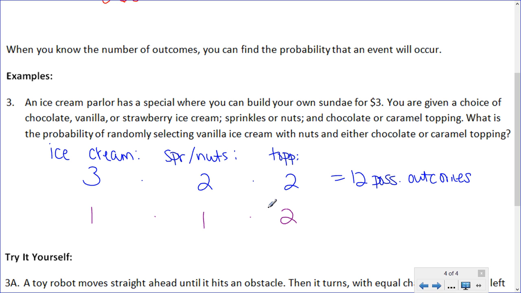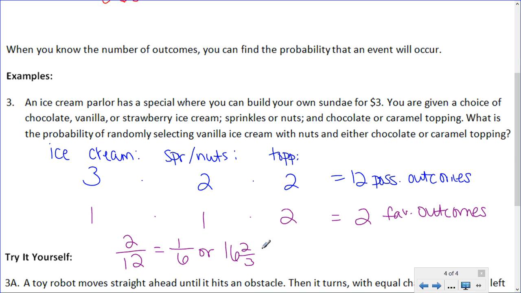So the number of favorable outcomes would be 1 times 1 times 2, which of course is 2. So 2 favorable outcomes. And the probability is the number of favorable outcomes over the possible outcomes. So 2 over 12, which of course reduces to 1 over 6. Or if you change this to a decimal and then to a percent, it's 16 and 2/3%.